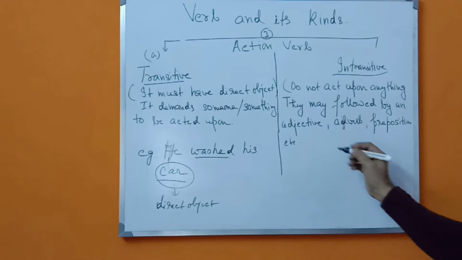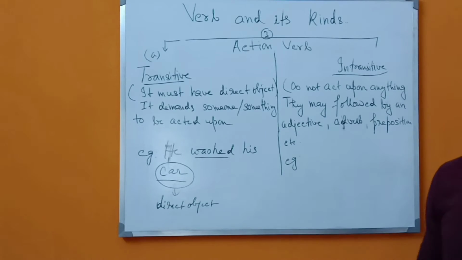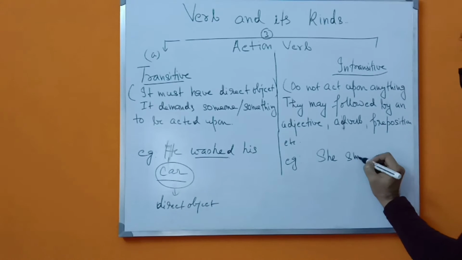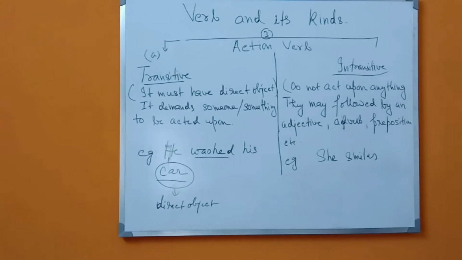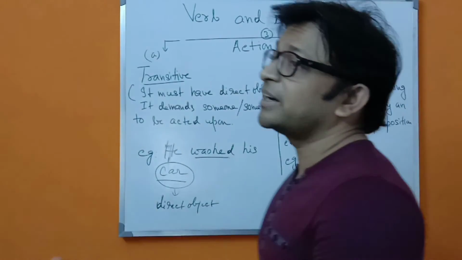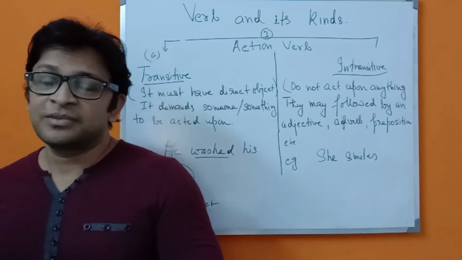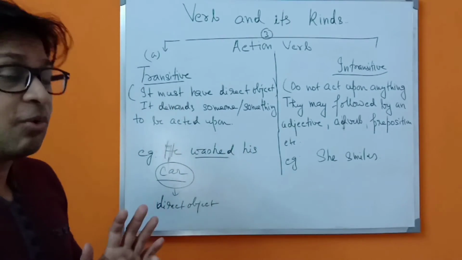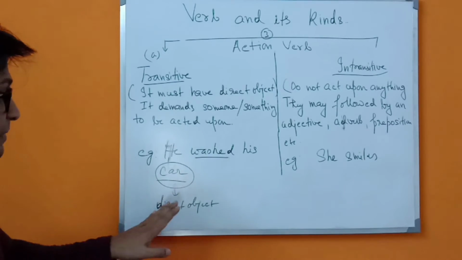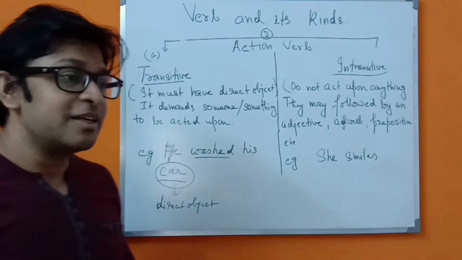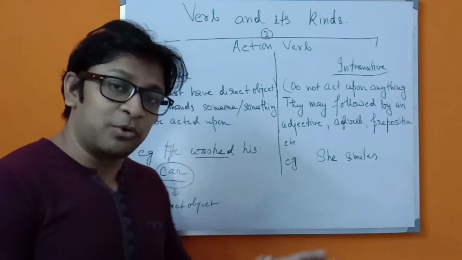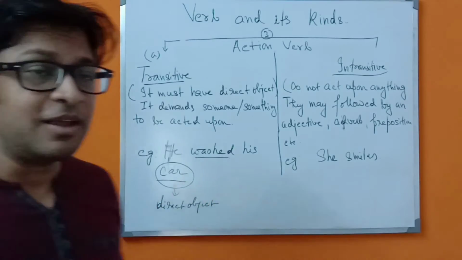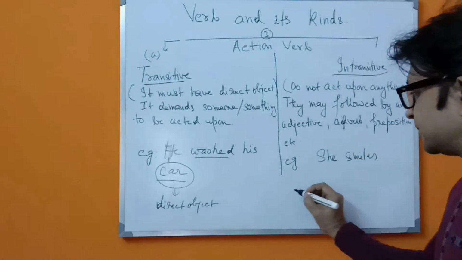On the other hand, if I give an example of an intransitive verb: she smiles. That means an action is being done, but not on any direct object. So you have to remember these things. Both verbs are quite different from one another. A transitive verb will always demand that someone or something is acted upon, but an intransitive verb will never do that. So, for another example,